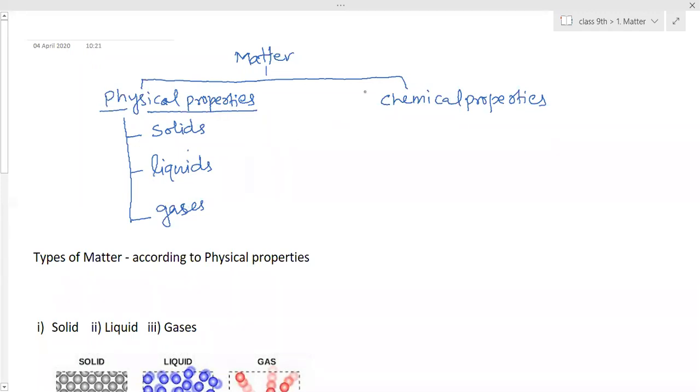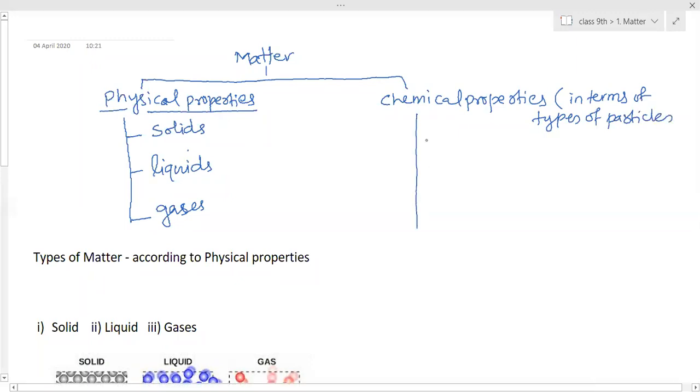And according to chemical properties, that means in terms of the types of particles, the structure of particles, types of particles present in it, it's divided again into three types. Those will be elements, compounds,